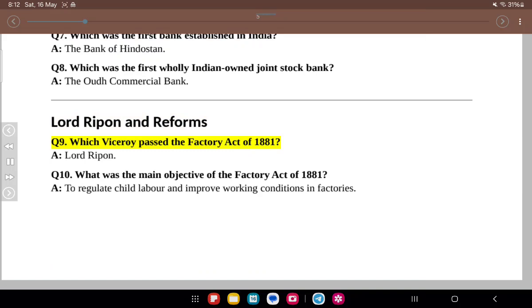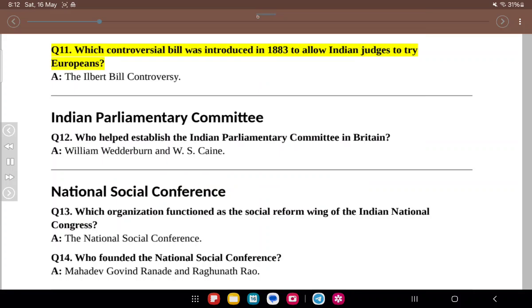Lord Ripon and reforms. Q9. Which viceroy passed the Factory Act of 1881? A. Lord Ripon. Q10. What was the main objective of the Factory Act of 1881? A. To regulate child labor and improve working conditions in factories. Q11. Which controversial bill was introduced in 1883 to allow Indian judges to try Europeans? A. The Ilbert Bill controversy.